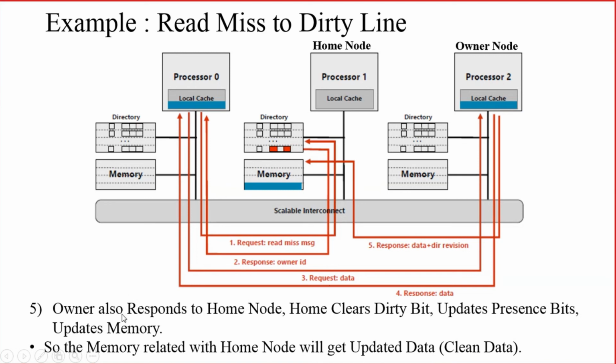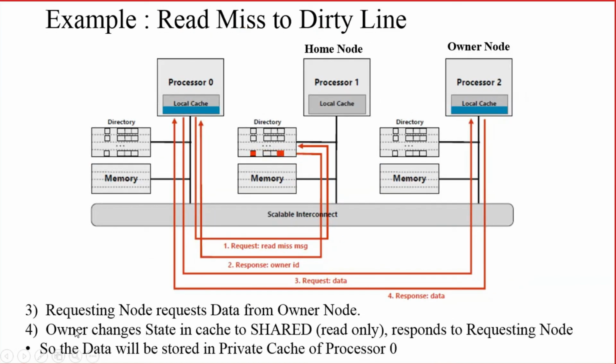Right? Then in the fifth step, the owner also responds to the home node. You can see that this is the home node. In the previous step, the owner node was responding to the requesting node, so from processor 2 to processor 0 the message was sent.